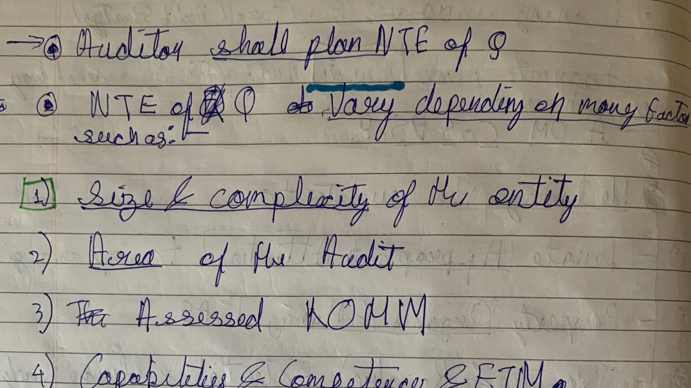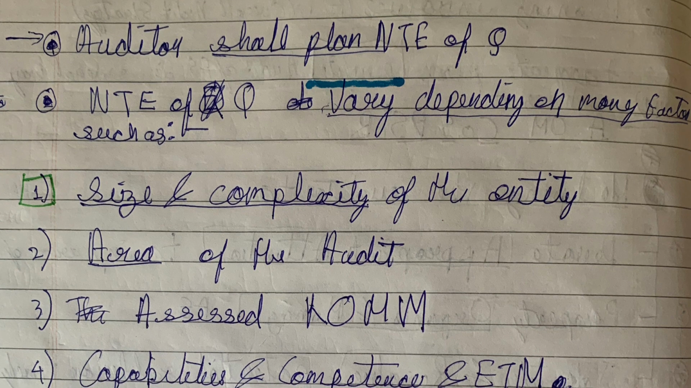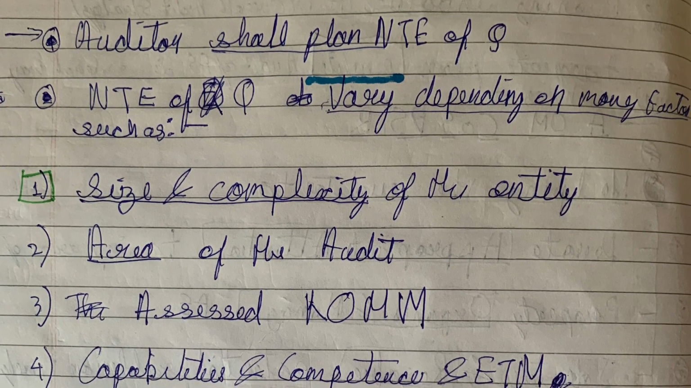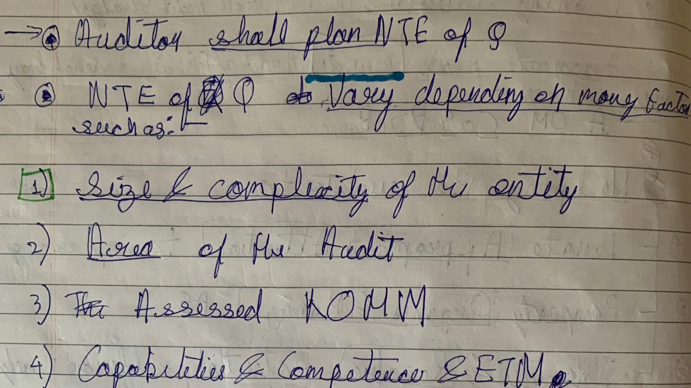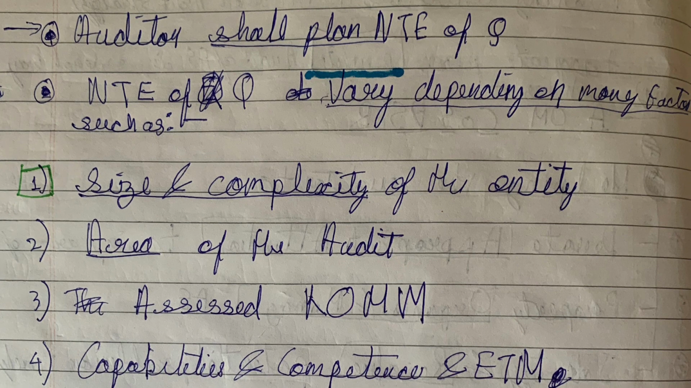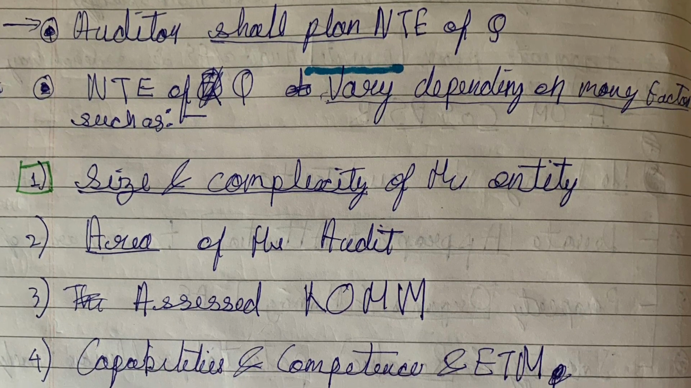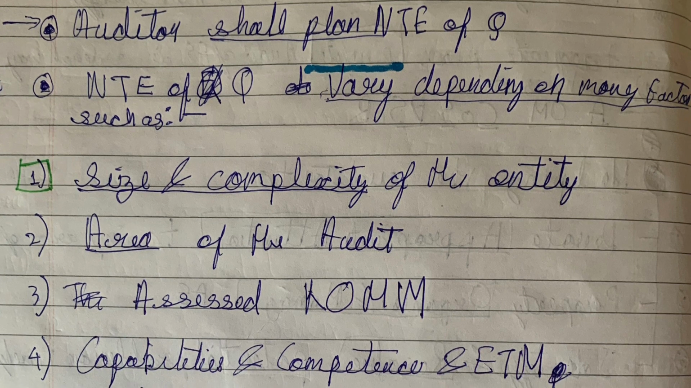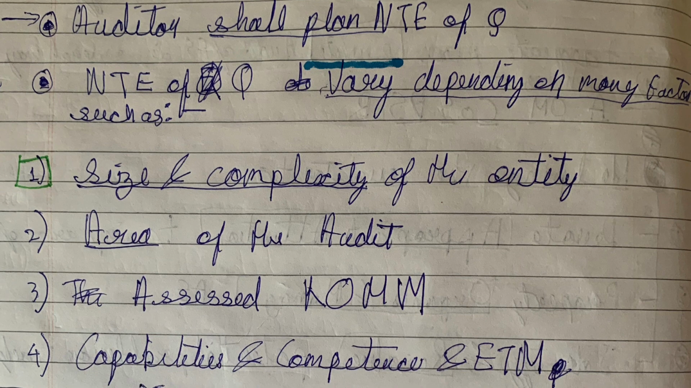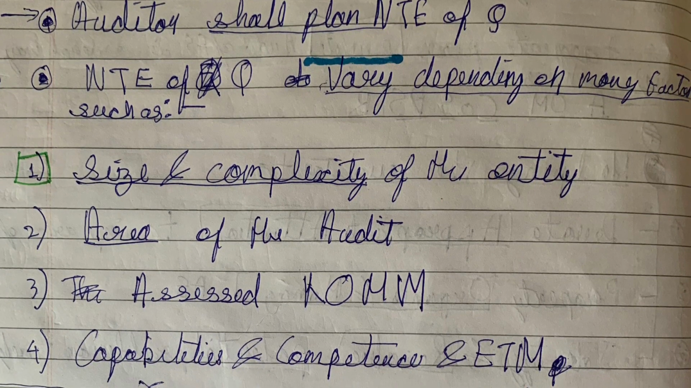Let's have one quick revision. Direction and supervision of engagement team members and review of their work. The auditor shall plan the nature, time, and extent of direction and supervision of engagement team members and review of their work. These depend on various factors such as size and complexity of the entity, areas of the audit, assessed risk of material misstatement, and capability and competency of engagement team members. Easy.